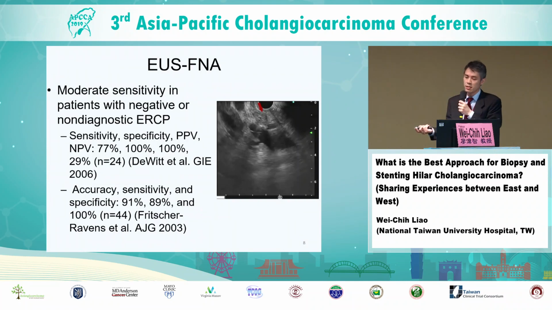There are 2 studies that specifically looked at hilar strictures with non-diagnostic or negative brush cytology and/or biopsy, and the results show a sensitivity of 77% and 91% with EUS FNA. However, as Professor Lee just mentioned, because of the risk of tumor seeding along the tract, this should only be reserved for patients with unresectable lesions.